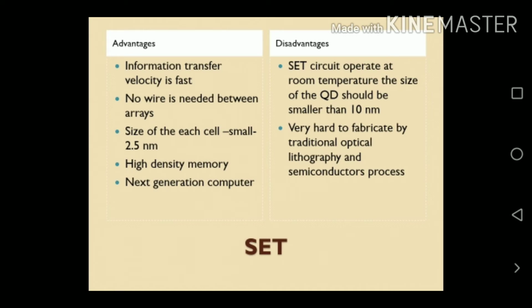Then the disadvantages. A single electron transistor circuit operates at room temperature, and the size of the quantum dot should be smaller than 10 nanometers, which is a big drawback for transferring the electron, and it is very hard to fabricate by traditional optical lithography and semiconductor processes.